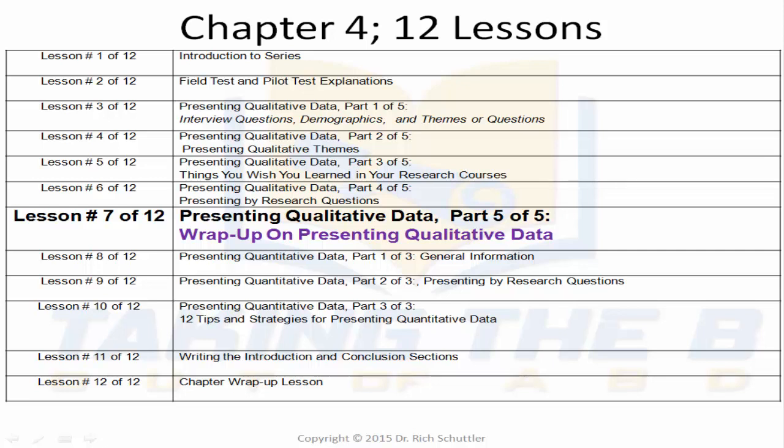What I'm going to do in that lesson is do a little wrap up, highlight some areas which I believe are the salient points from the prior 4 lessons, and things for you to keep in mind as you write your chapter based on qualitative data that you're presenting. It also comes in handy, all this information, the entire lesson strategy, if you're doing a mixed method study, because if you're doing a mixed method study, as you know, of course, you're doing quantitative and qualitative information. So you're going to have to be cognizant of all the information in this lesson strategy.